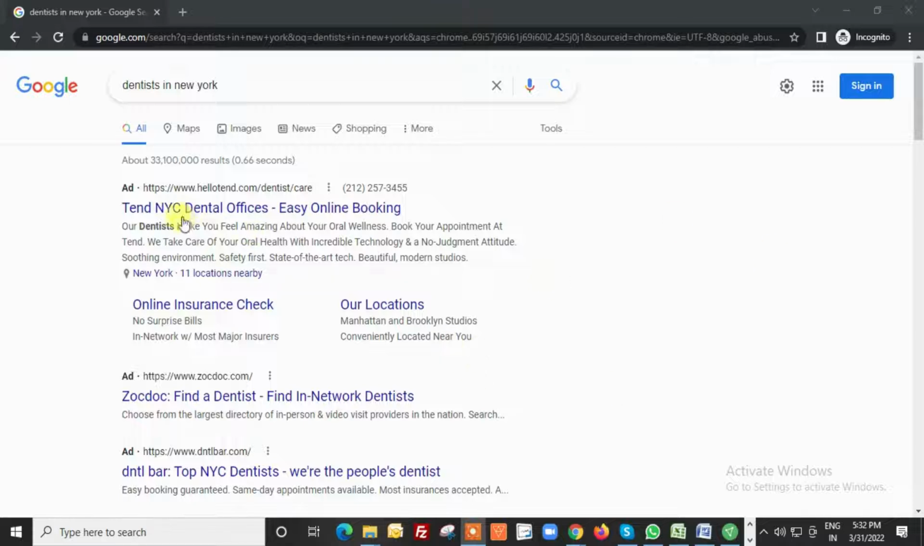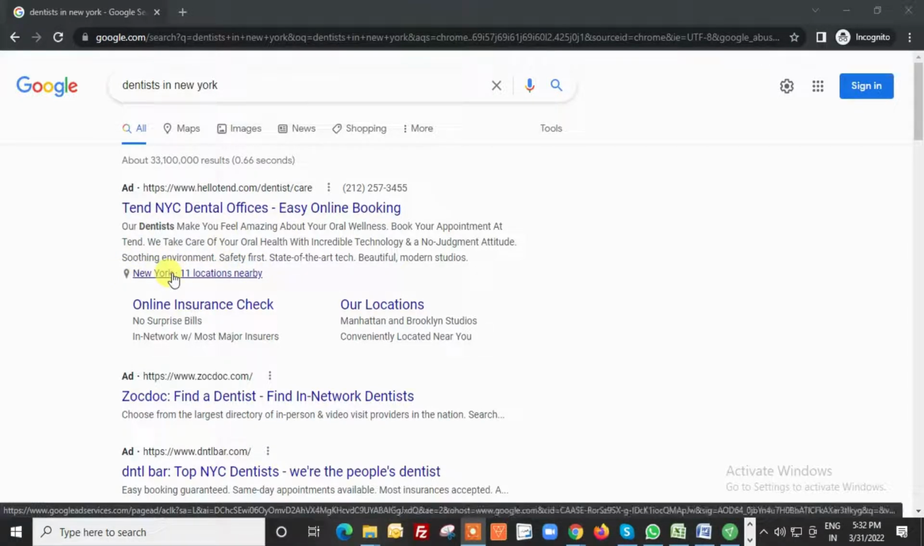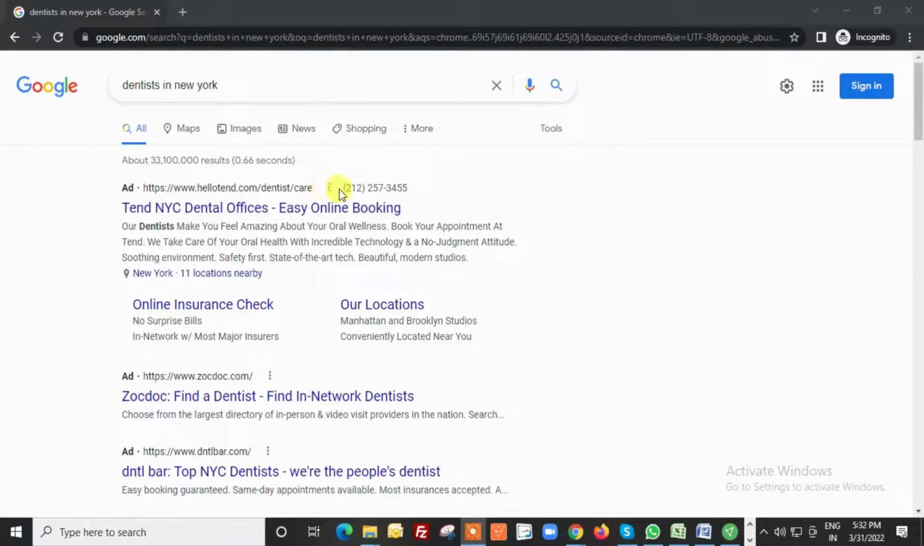For example, you have this advertisement on the screen. Let me give you some information about the advertisement. This is the actual advertisement. After that, we have the location extension. If a user clicks on this link, the user is going to be redirected to Google Maps, wherein they can see the actual location of the store. The second example is